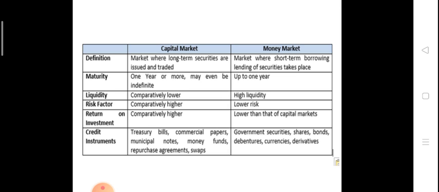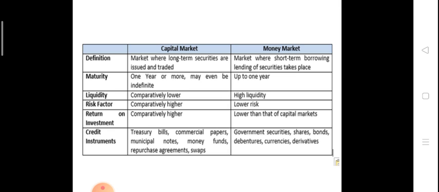Means we can sell our assets within 1 year. Now liquidity is comparatively lower in the capital market, and in the money market the liquidity is high. Risk factor: look students, if we invest our money for a long period of time, that means in the capital market, the risk factor is higher.